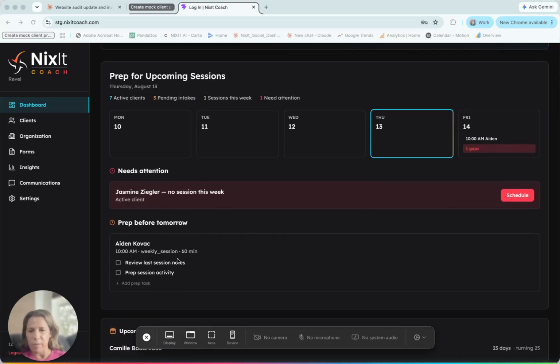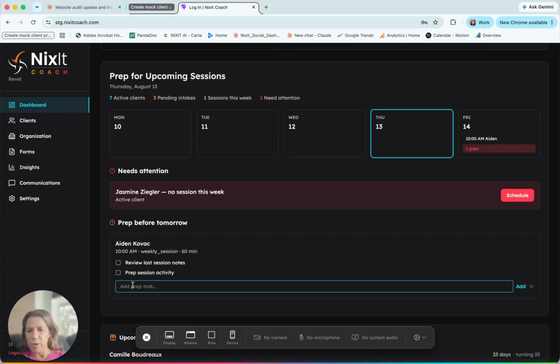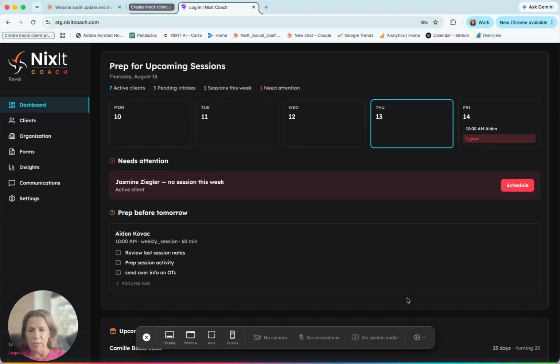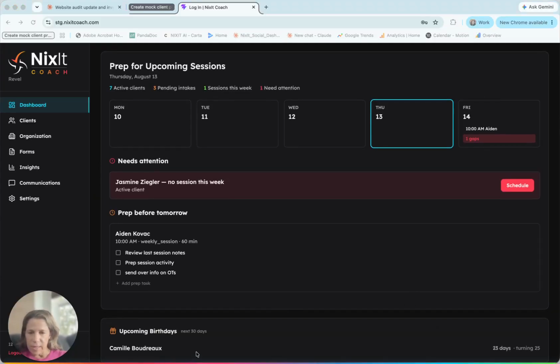Further down, you have a prep for Aiden. You only have one appointment. It's 60 minutes, and it's a weekly session. And you're going to review last session notes, prep session activity. You can also add prep tasks right here. So let's add a prep task, send over info on OTs. So I'm going to go ahead and add that. And so that is what I'm going to do to prep for that session with Aiden tomorrow. And you'll see further down, there's a Camille Bedreau, a birthday in 23 days, because we like to celebrate everything here at Nixit.